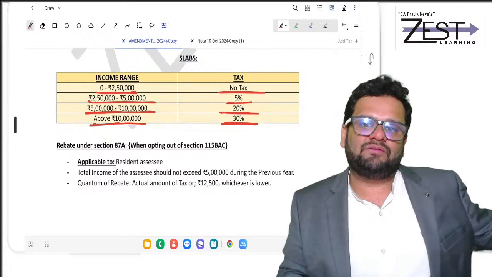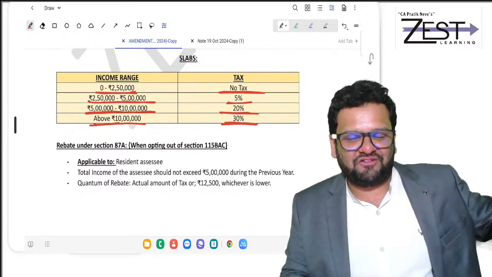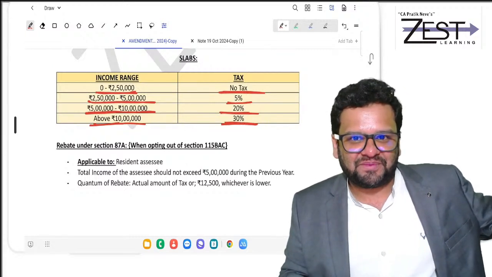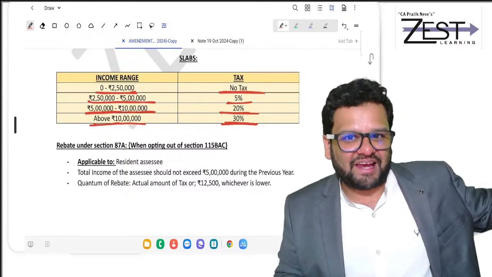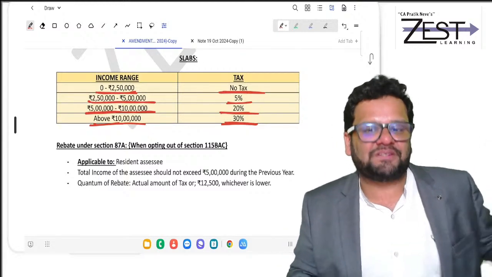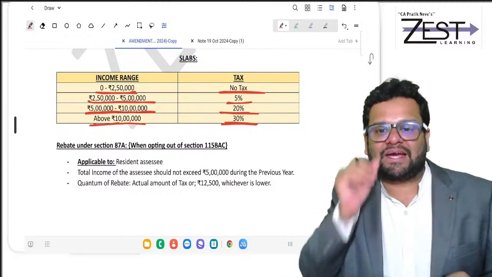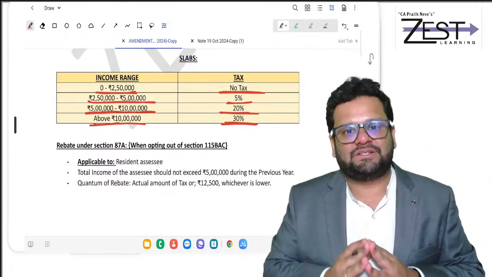0 to 2.5, no tax. 2.5 to 5, tax at 5%. 5 lakh to 10 lakh, tax at 20%. And finally, above 10 lakhs, tax is at 30%.